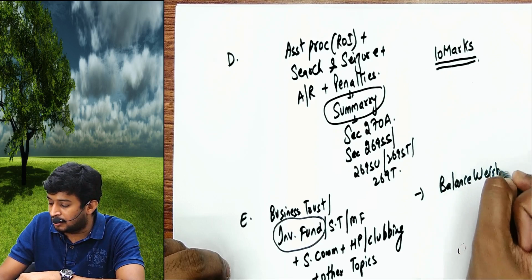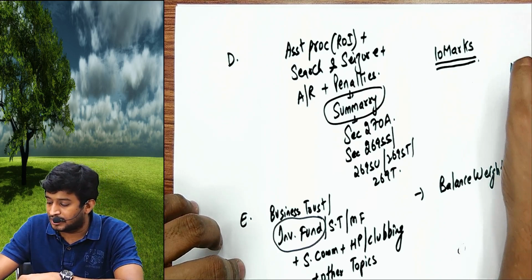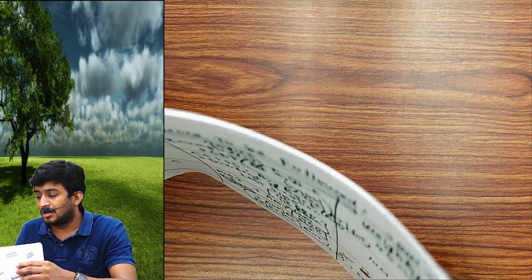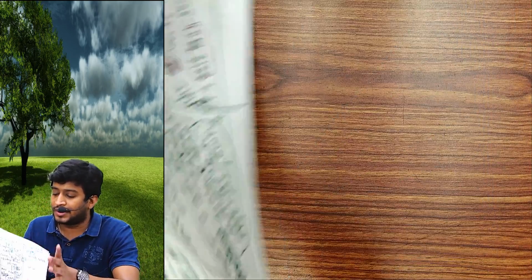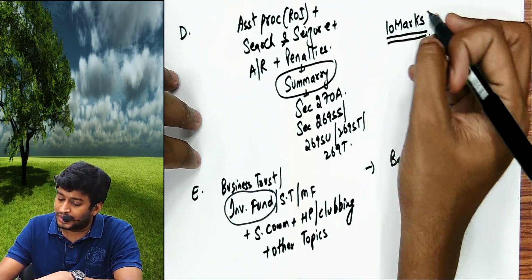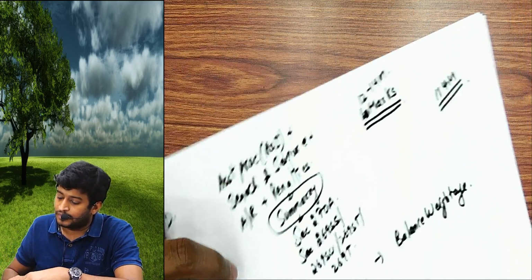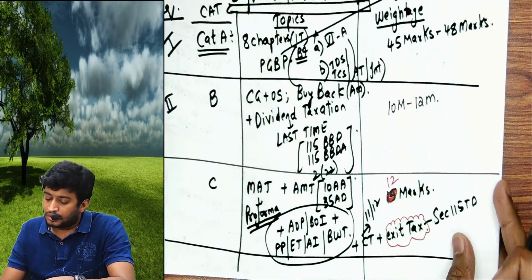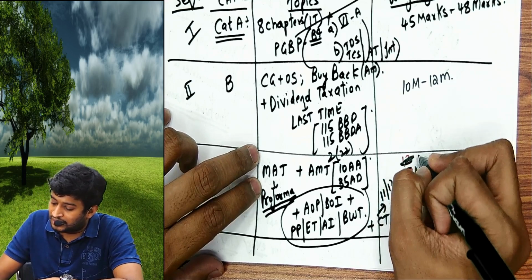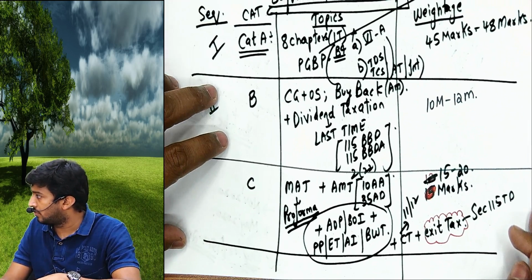Sir, understand karo, the exam paper will not be for 100 marks, it will be 114 marks. Pehle wo baat ko samjho aap log. 114 mein se kitna ho gaya sir? 48 plus 12 is 60, 60 plus 12 is 72, 72 plus 10 is 82. Ye 12 to 14 marks aata. Ye MAT aa gaya to 8 marks plus ye aa gaya to ye 15 to 20 marks aata hai.